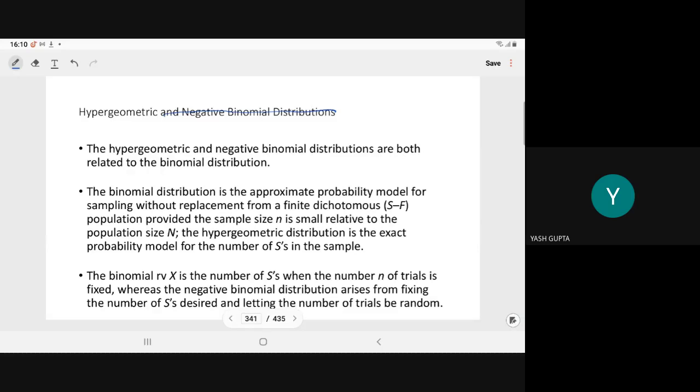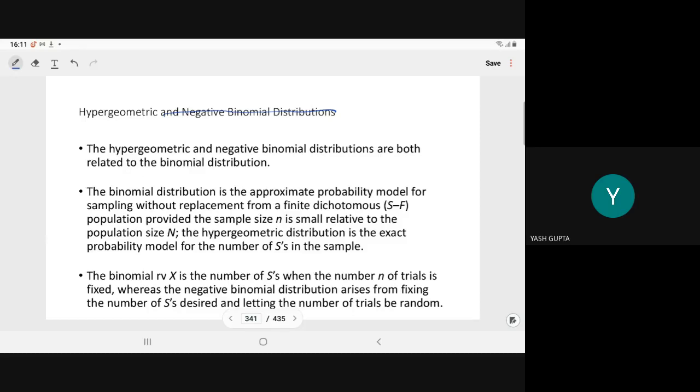So in the binomial distribution, what do we approximate? We approximate the probability model for sampling without replacement from a finite dichotomous population, where we have two results only: success and failure, provided the sample size n is small relative to the population size N. There we use the binomial distribution. It gives the approximate probability, where p is the probability of success.